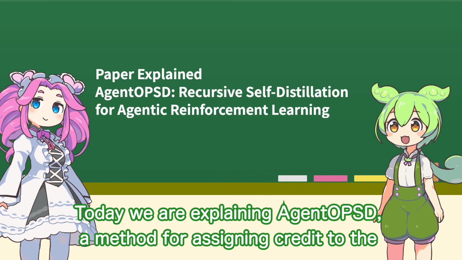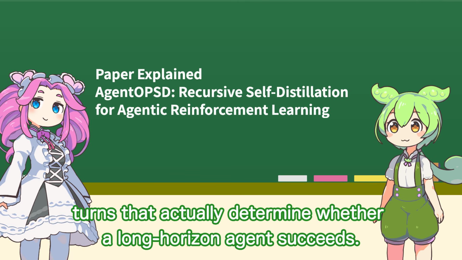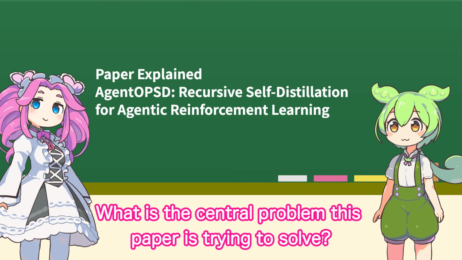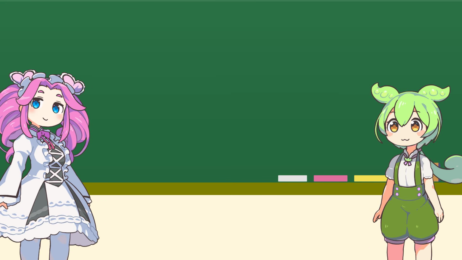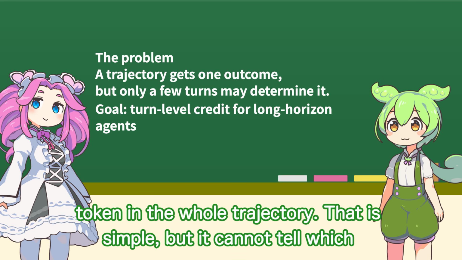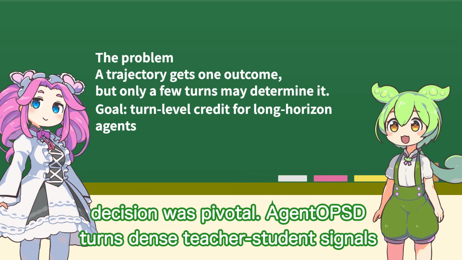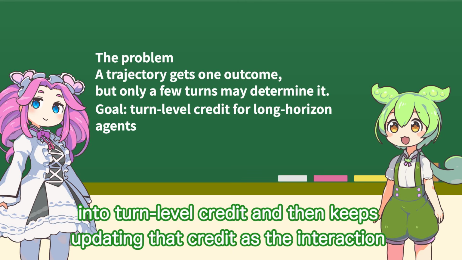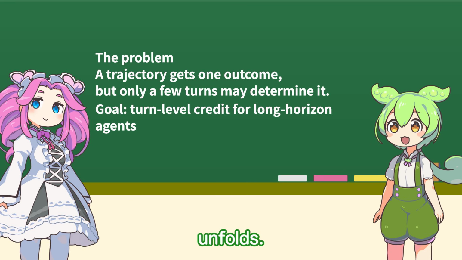Today we are explaining AgentOPSD, a method for assigning credit to the turns that actually determine whether a long horizon agent succeeds. What is the central problem this paper is trying to solve? In a multi-turn task, a final success or failure is usually broadcast to every token in the whole trajectory. That is simple, but it cannot tell which decision was pivotal. AgentOPSD turns dense teacher student signals into turn-level credit and then keeps updating that credit as the interaction unfolds.